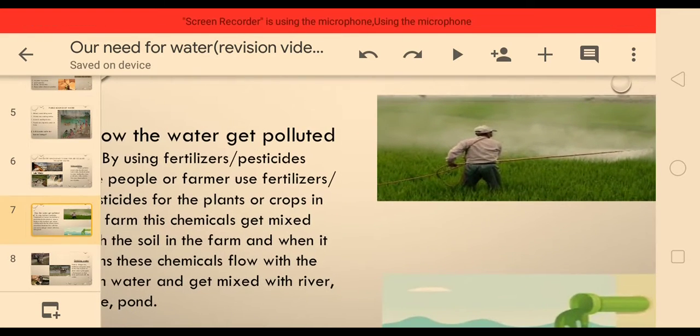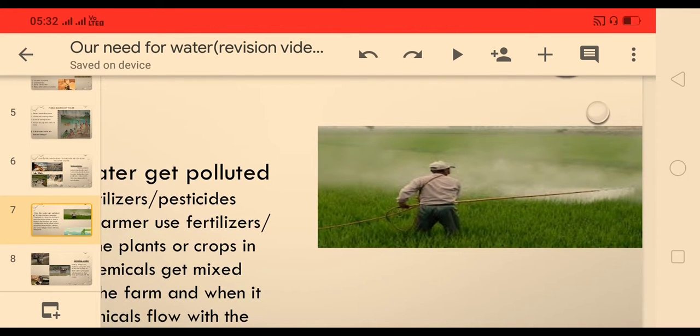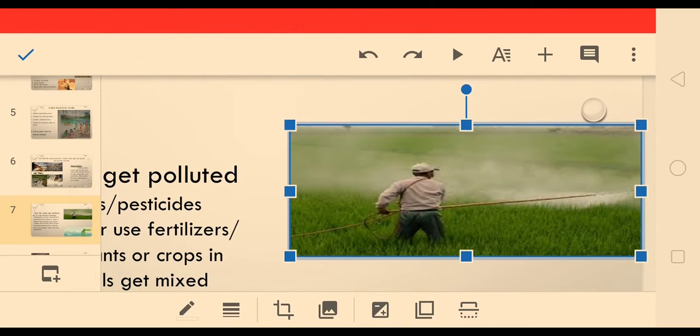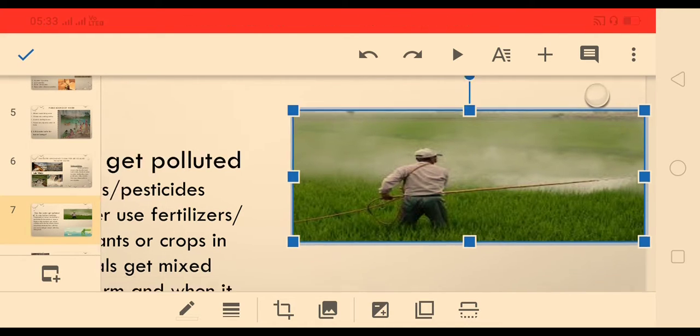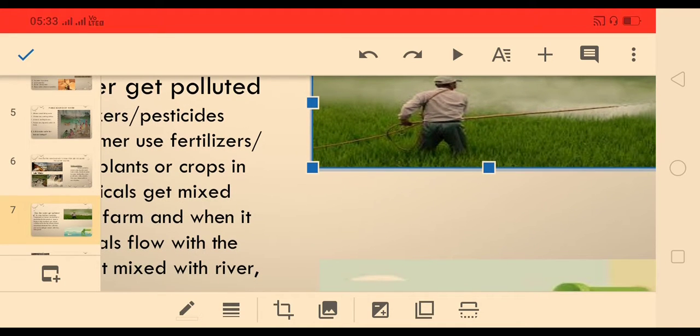See children, for growing the crops, farmers use many pesticides or fertilizers. When they use them, the fertilizer gets mixed with the soil in the farm, and when it rains, water flows on the ground.